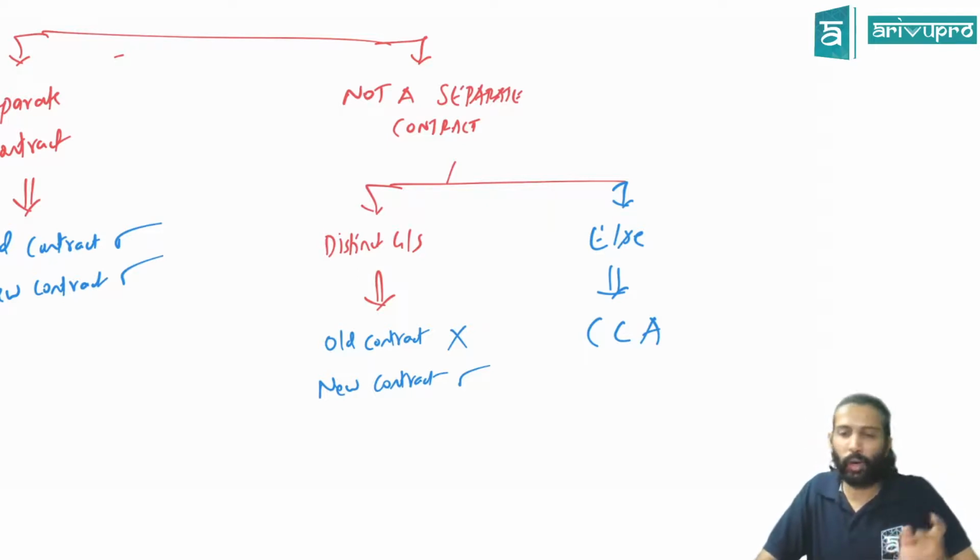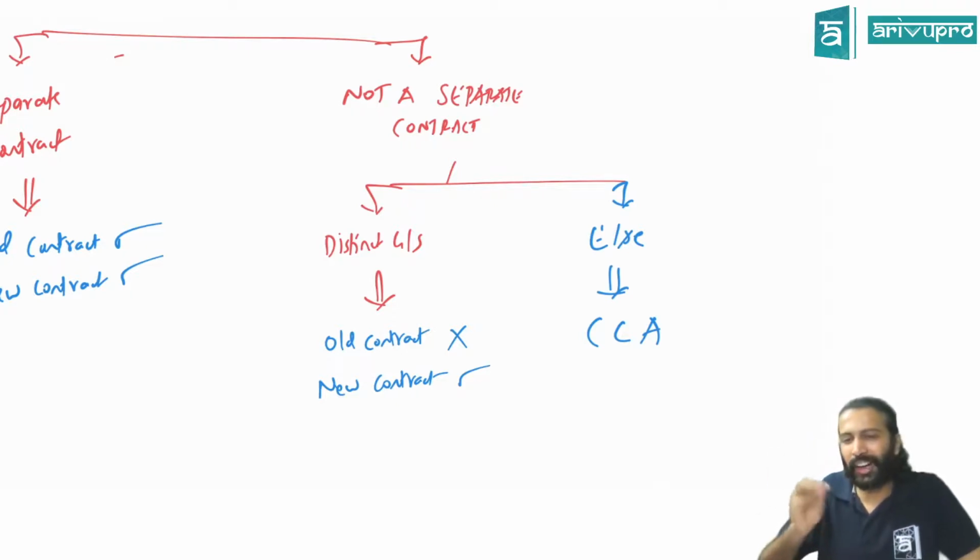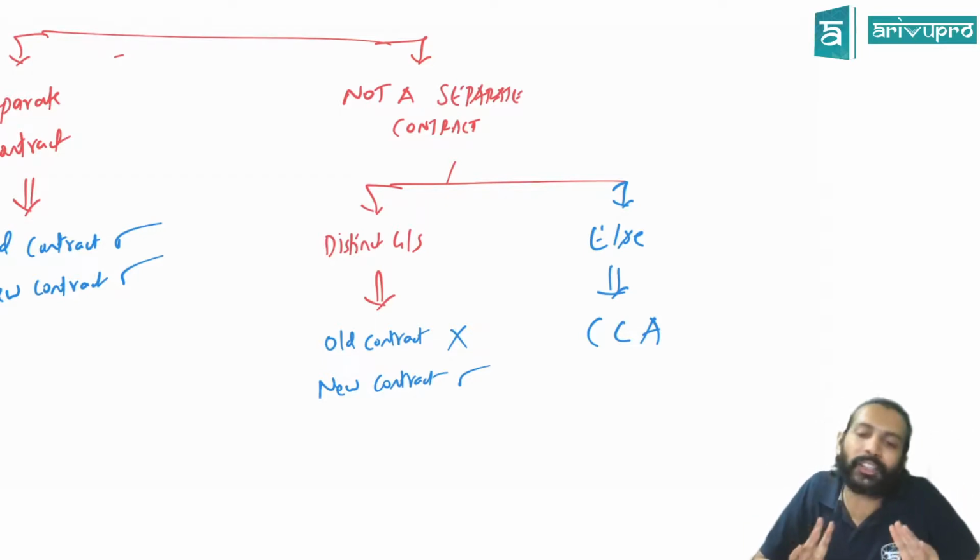And next, if you feel it is not for new goods or service, say this one building, you're doing a small modification. Instead of 100 hours, it became 120 hours. That means a new service is not being inserted here. The promise is still to modify one building. So it is not for distinct goods or service. Then what do we do?